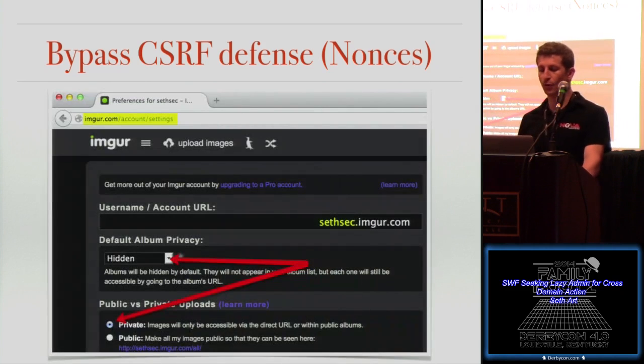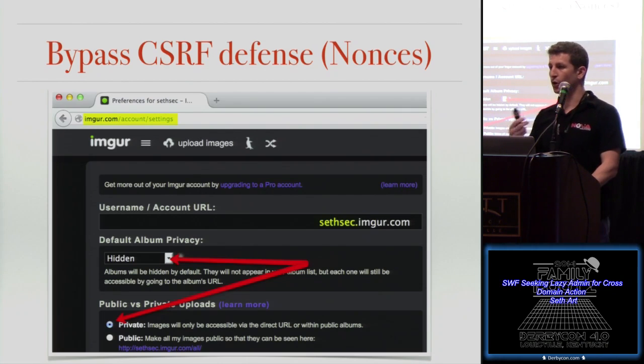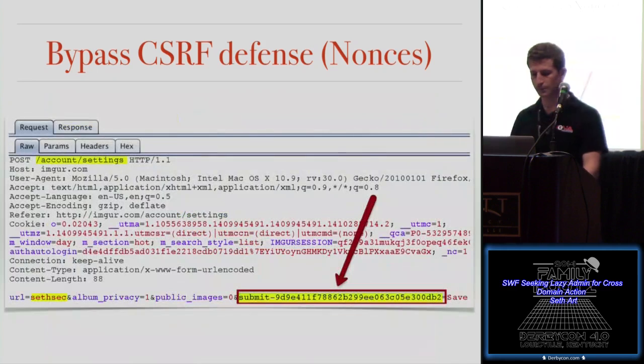For this example, the victim's current album settings, you can have public pictures on Imager and private pictures. The victim here, their album privacy settings are private and hidden. Now this is how it works in every scenario. If the victim is authenticated with Imager and gets tricked into browsing the malicious site, they will load a SWF file that will execute the cross-site request forgery, bypassing the nonce.